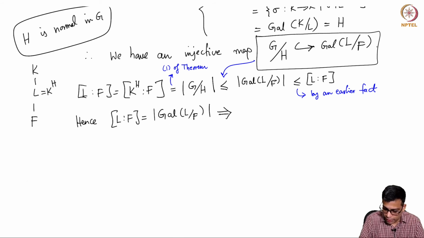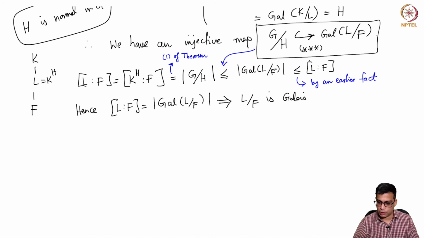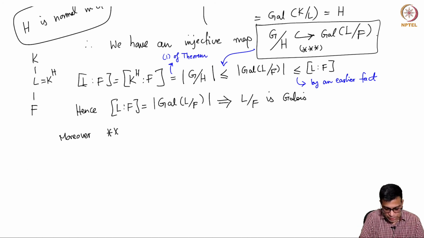This already implies that L over F is Galois as required. Remember, this is an equivalent condition for Galois extensions that I recalled in a previous video. So if the extension degree is equal to the order of the Galois group, the extension is Galois. But moreover, this map, triple star, that we have here is an injective map. Moreover, triple star is an isomorphism,